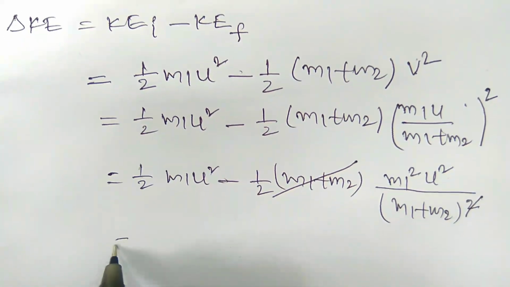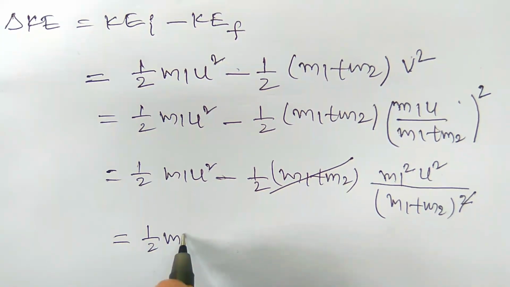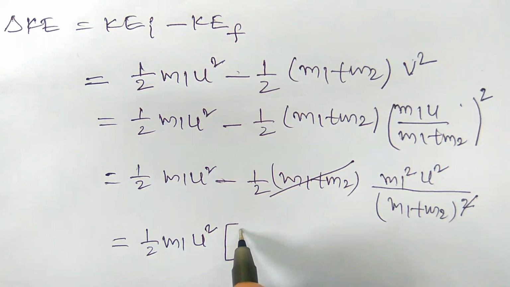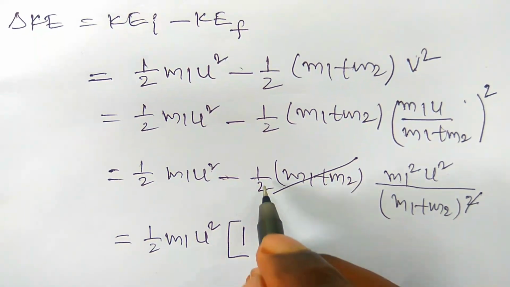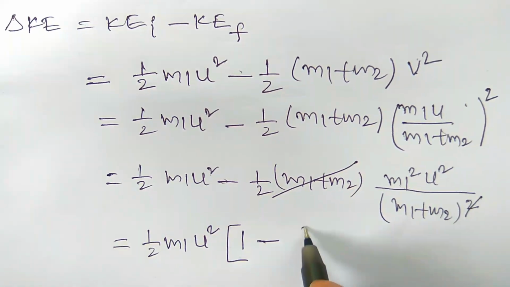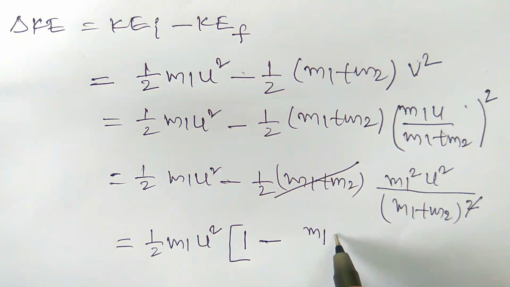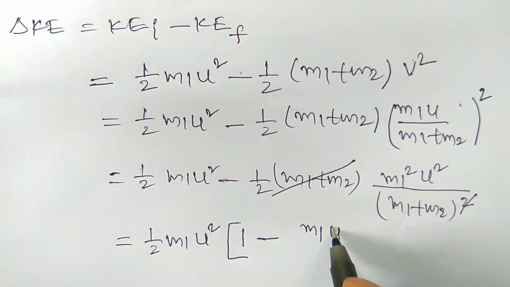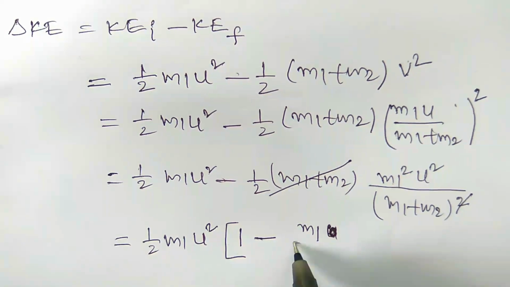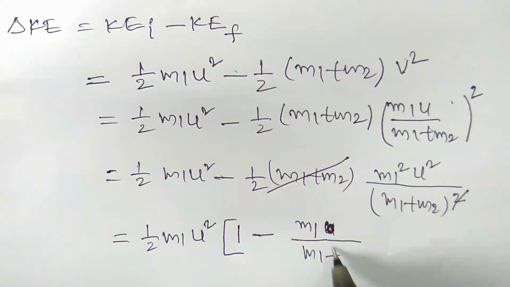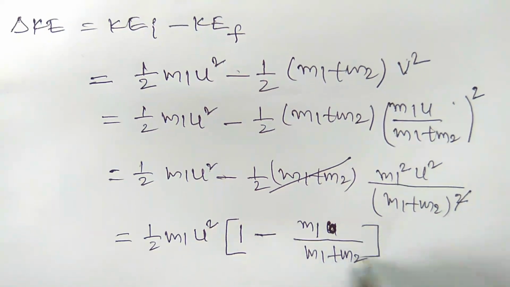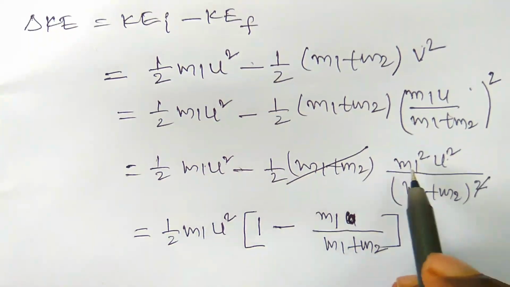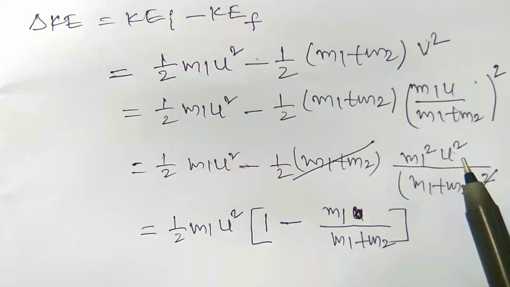So here we take 1 by 2 m1 u square common, and then here there is the value 1 minus m1 by m1 plus m2. So here u square is common and the remaining value is m1.